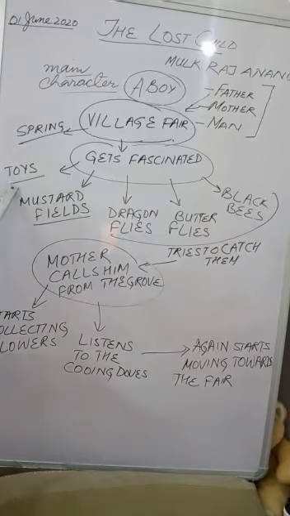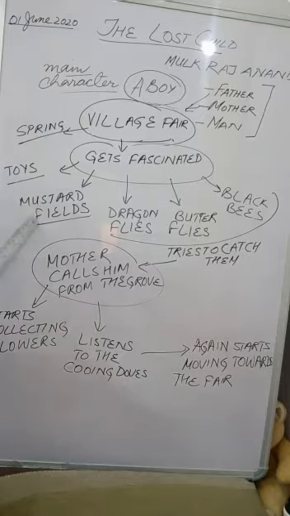So the first thing that the child gets attracted towards is the toys. There is a toy shop, and the toys are displayed outside that shop. So he gets attracted towards them. He wants those toys. He looks at his parents, but his parents are not interested in buying him. And then he moves further.